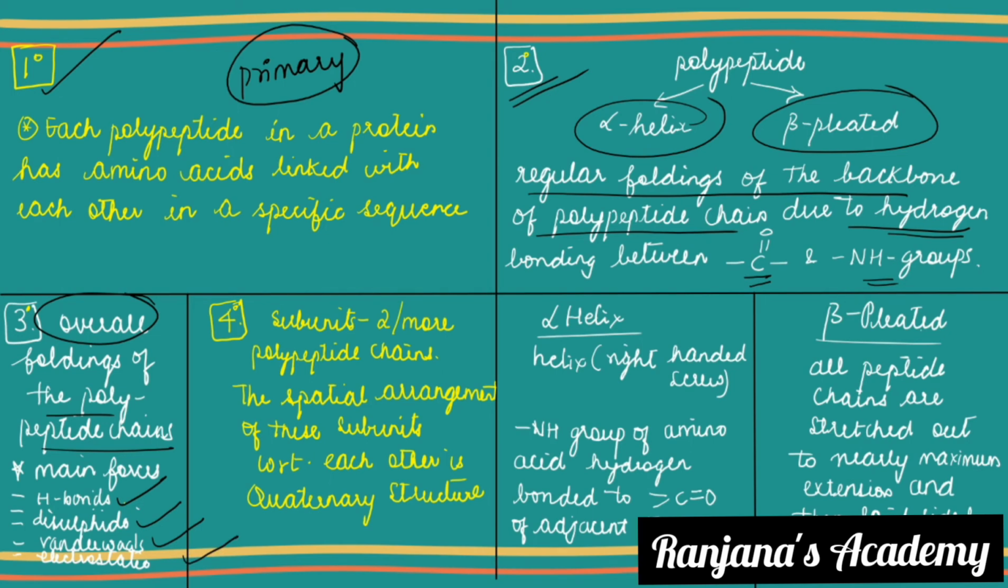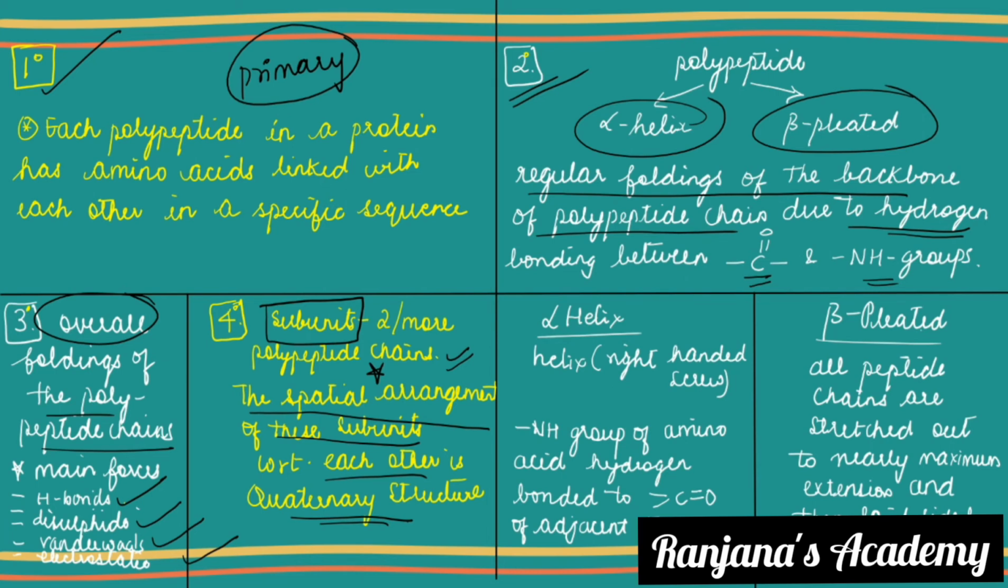Fine. So let us see what is quaternary structure. To understand this, you have to understand the meaning of the word subunits. These are two or more polypeptide chains. When two or more polypeptide chains are present, we call them subunits. So what is the definition of quaternary structure? The spatial arrangement of these subunits with respect to each other is called quaternary structure.